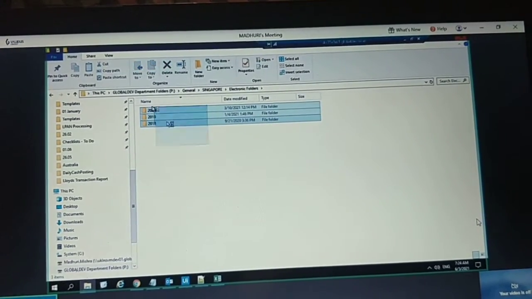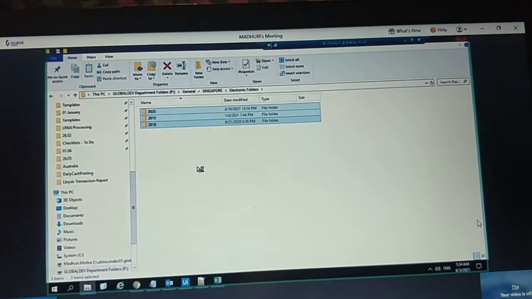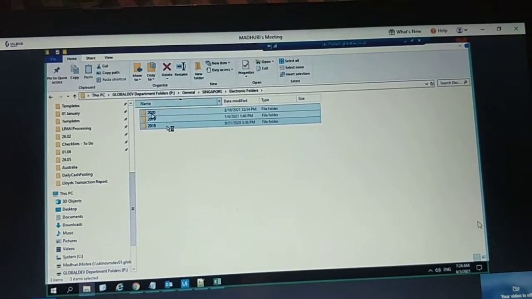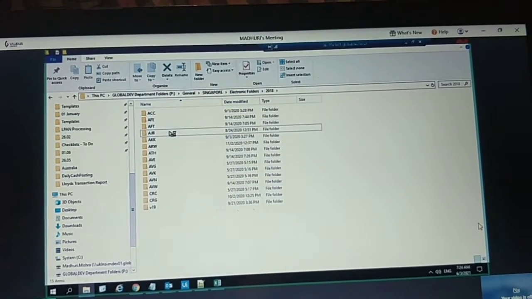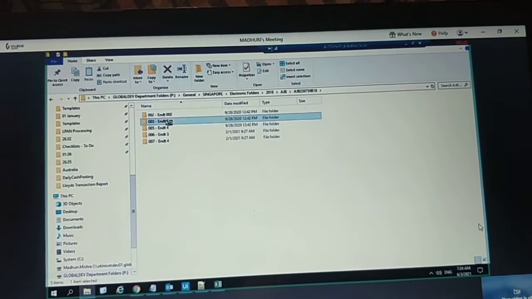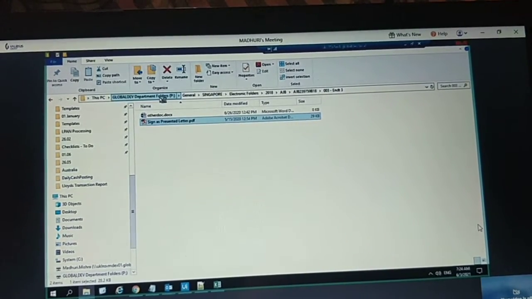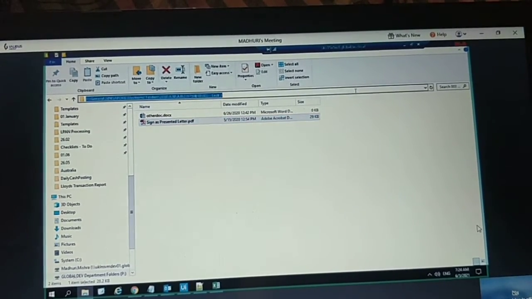Here you can find all the mandatory documents. For the helpline documents. As it's in the P drive, it will be accessible to you as well. It's in a common drive location.